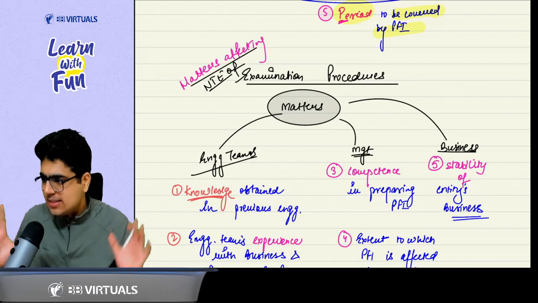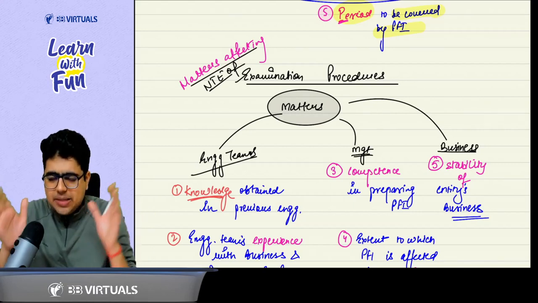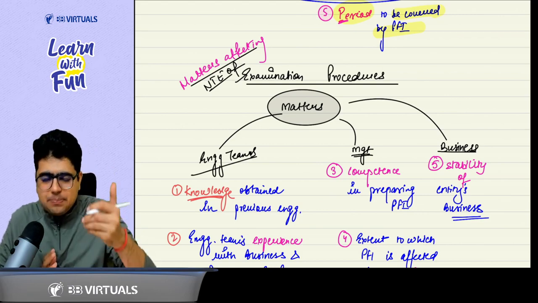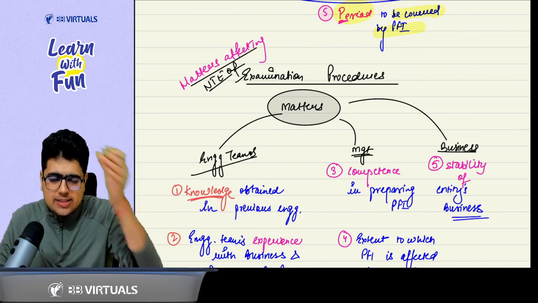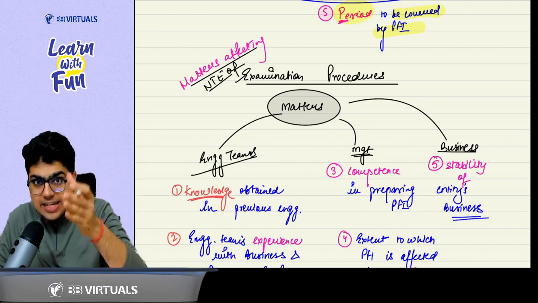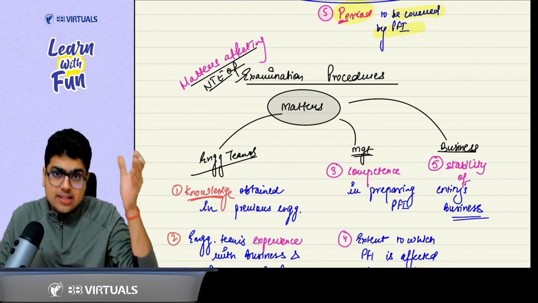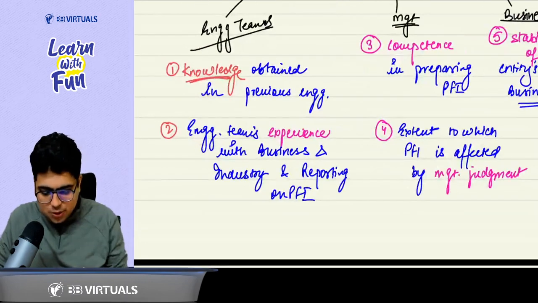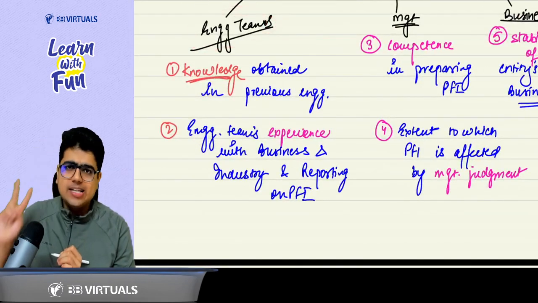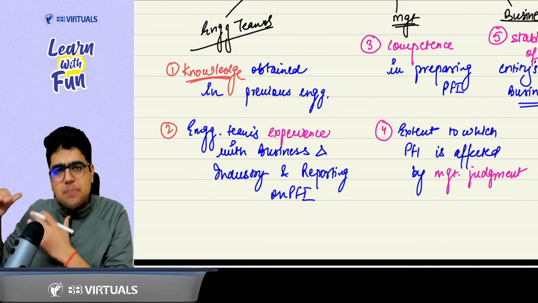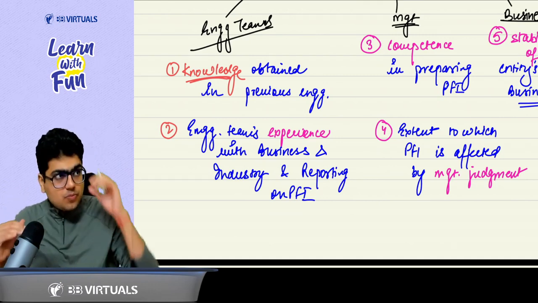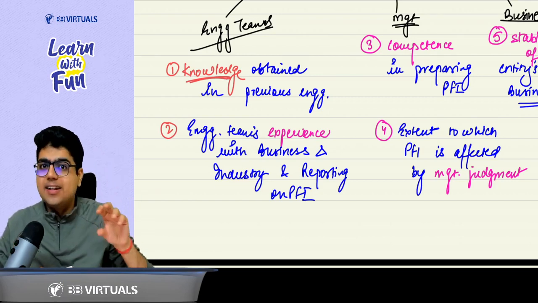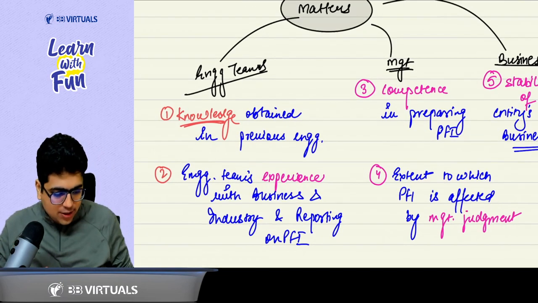Then we went to the next topic, that is the matters affecting the nature, timing and extent of procedure. To simplify it, we divided these points into 3 areas: engagement team, management and business. What are the 2 factors about engagement team? Knowledge and experience. Knowledge that you have gained in the previous engagement, and experience of working on similar engagement, that is the business, industry and PFI.